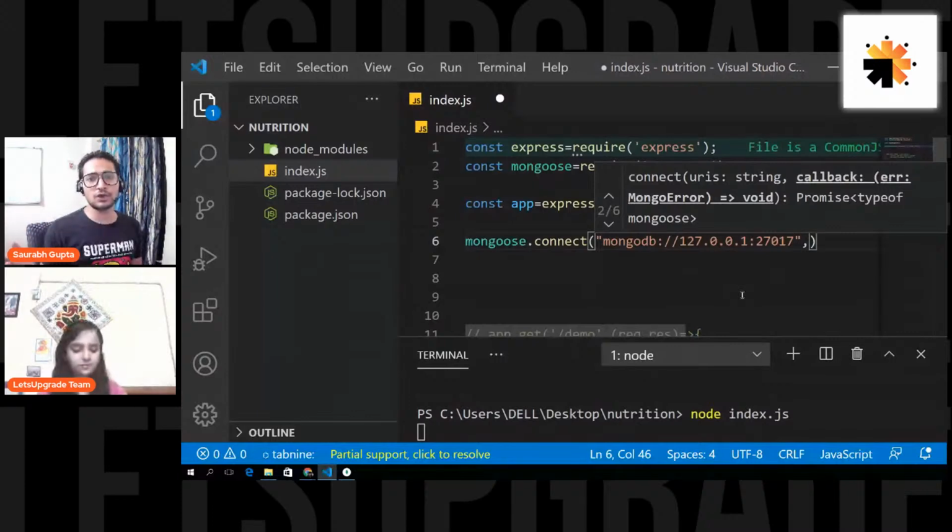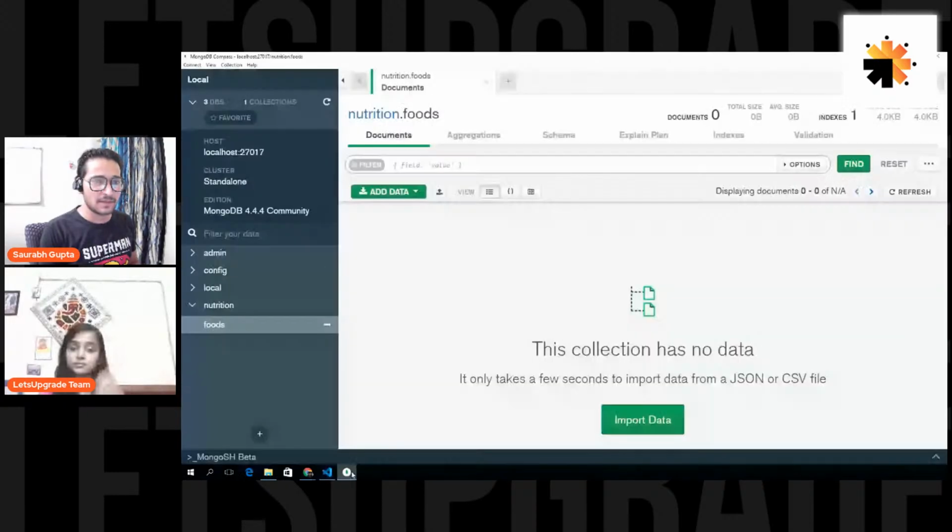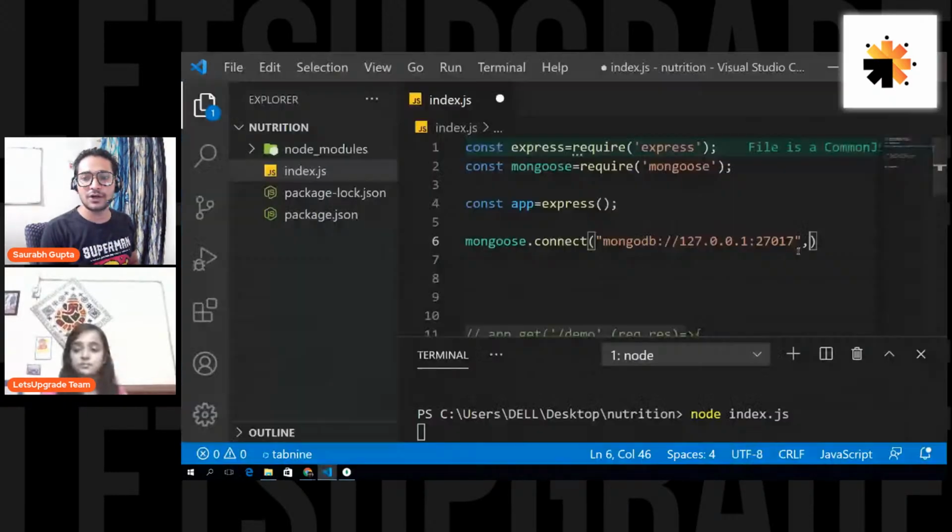So this is the connection string: mongodb://, then you can write localhost or the IP address. I personally prefer the IP address. So 127.0.0.1 colon the port number of the MongoDB server, because now I'm calling that server. Just like in my browser I called the Node.js server by writing localhost:8000, in the same way I'm connecting to the MongoDB server. It's not 207, it's 27017.